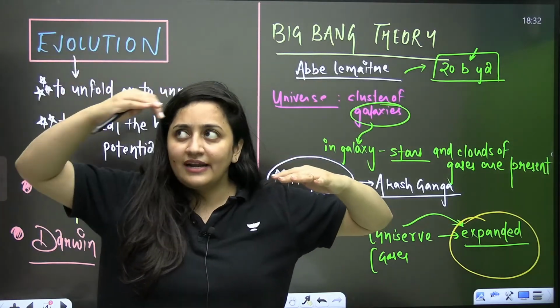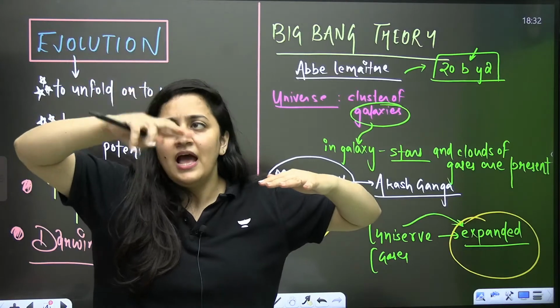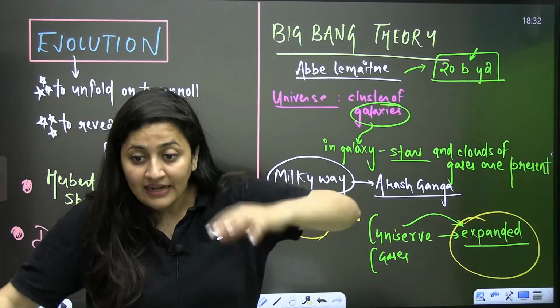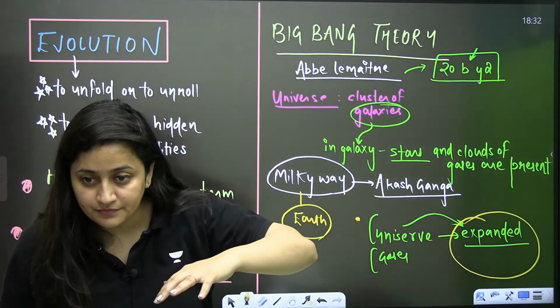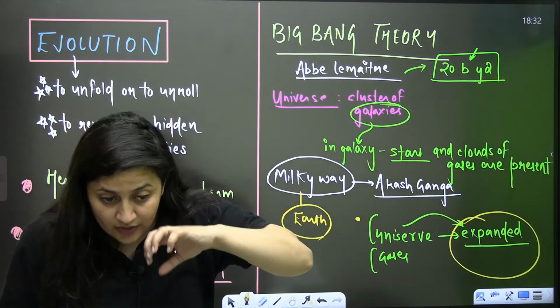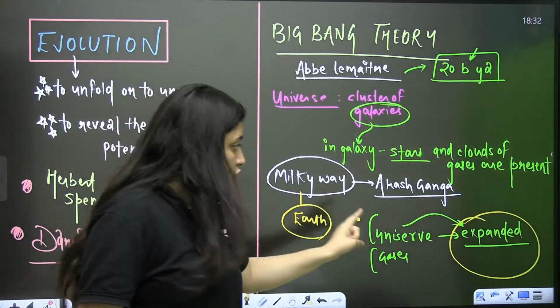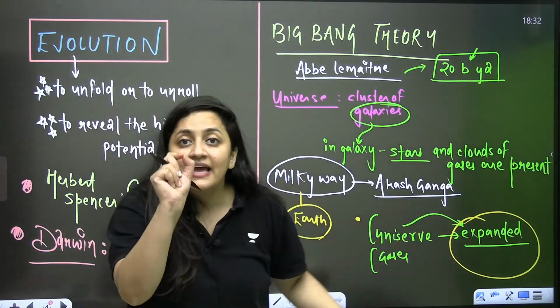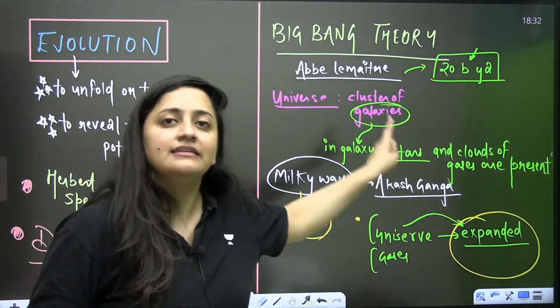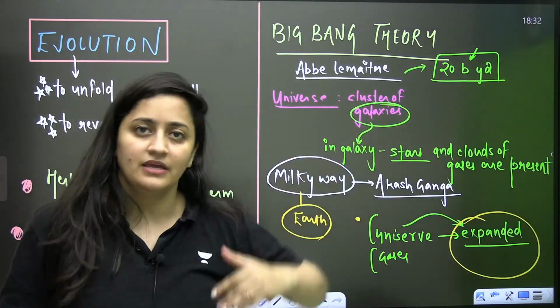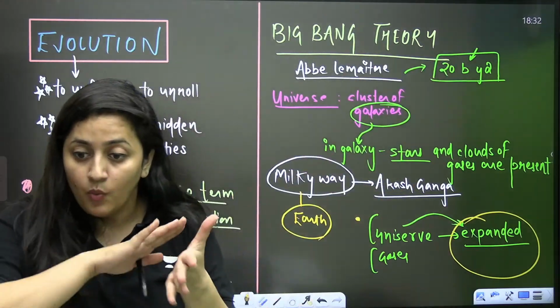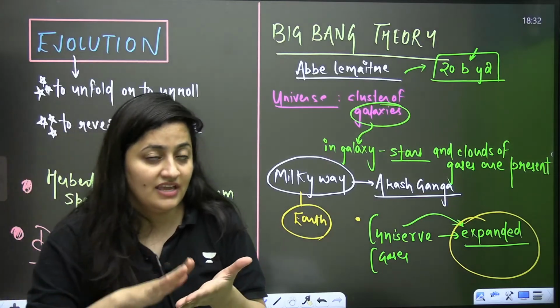With that expansion, gas clouds formed, the gases formed, and we got our atmosphere. And till today, this universe is expanding. The expansion is still there. Because of that expansion, we still believe that yes, it is possible to have had that Big Bang Theory many years ago. But still, whatever we study in evolution,